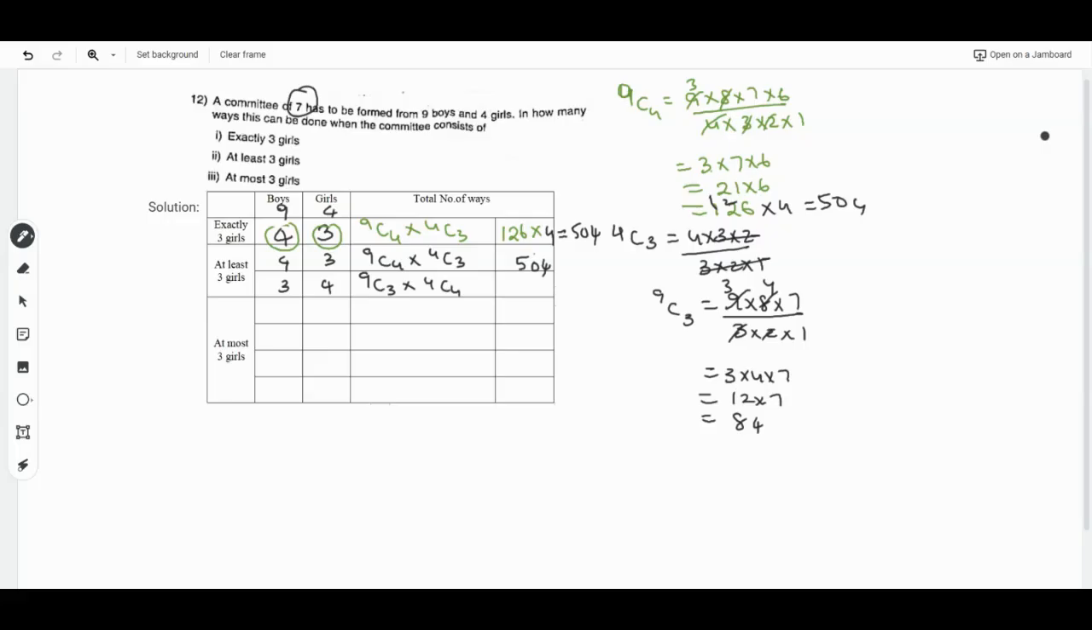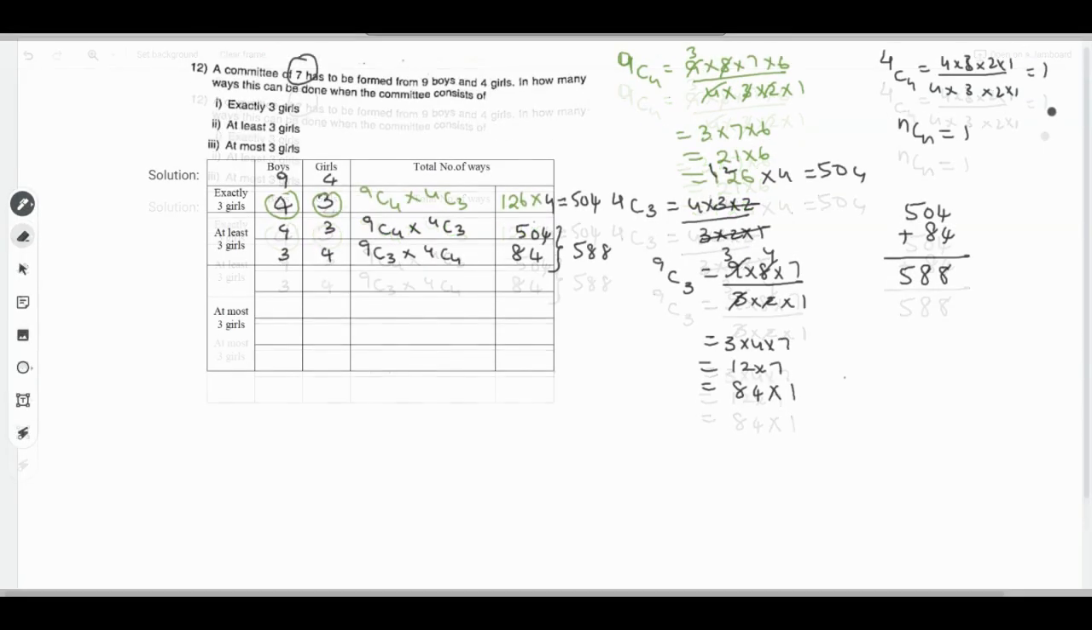Then we'll find the second one. It is 4C4. 4C4 is 4 into 3 into 2 into 1 divided by 4 into 3 into 2 into 1. That will be 1. We have a formula: NCN is 1. So we can write it as 1. That will be 84 into 1, which is 84 itself. So this answer will be 84. So addition of these two we should do, that is 504 plus 84. So we get 4 plus 4 is 8, and 5, so this answer will be 588.